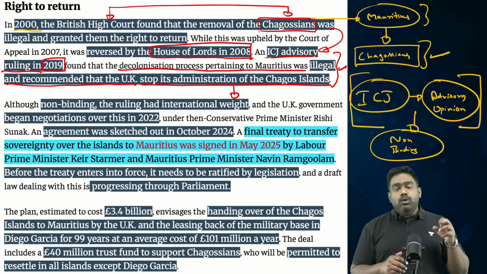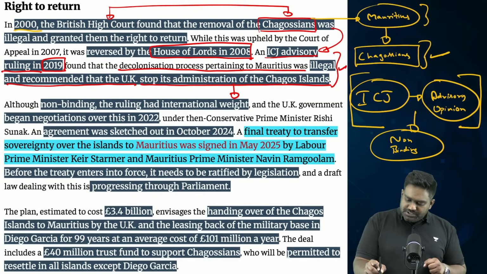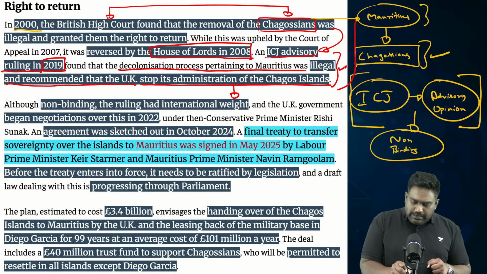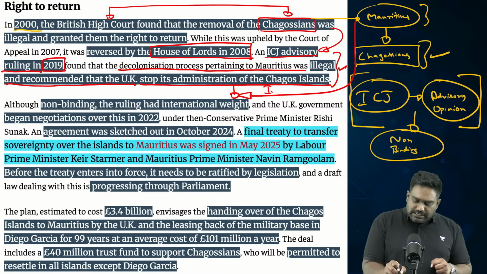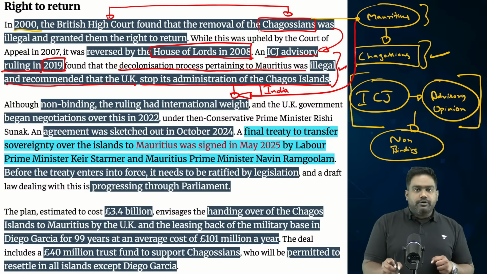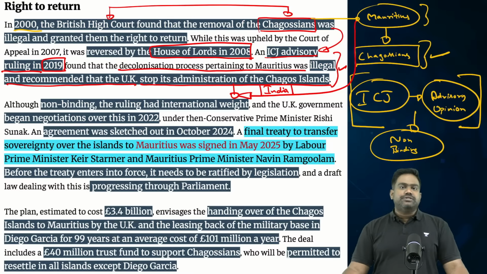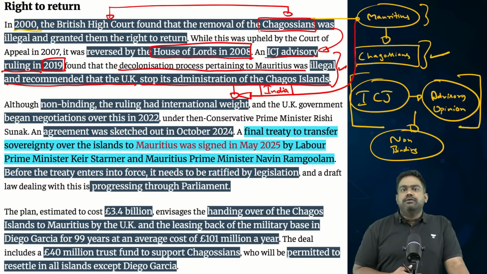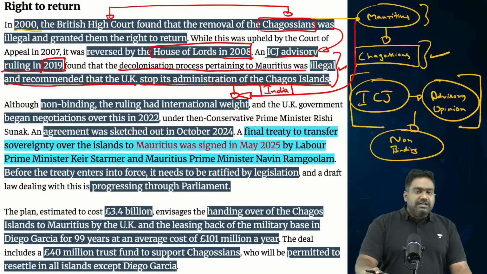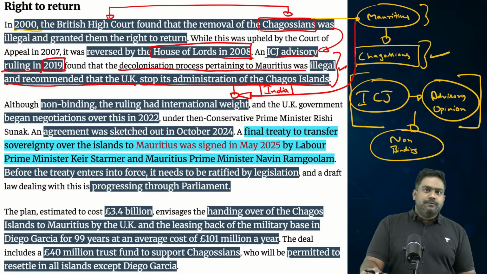It started adding weight to the demand of Mauritius and the Chagosian population, and even India started backing Mauritius because India is directly connected to this. The Chagosians are essentially of Indian origin, right? They are of Indian and African descent. In Mauritius, nearly 70% of the country's population are of Indian origin.